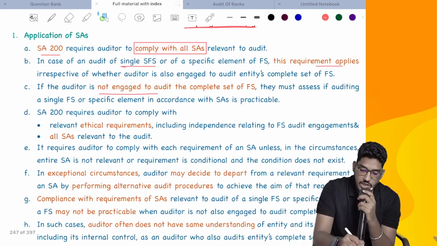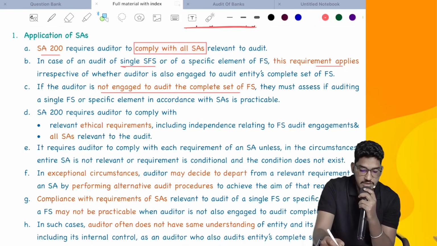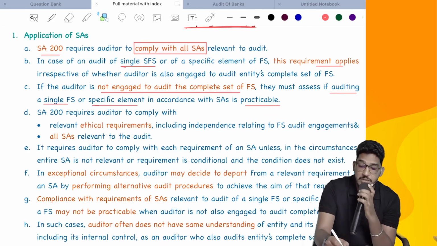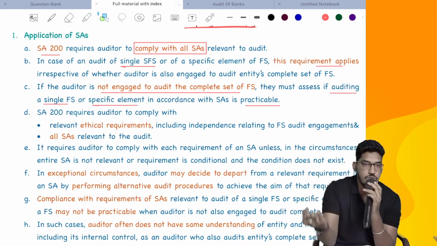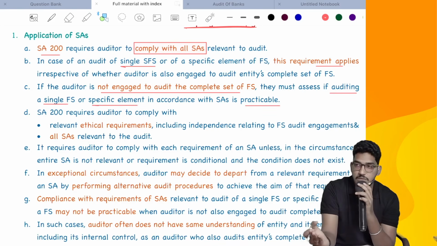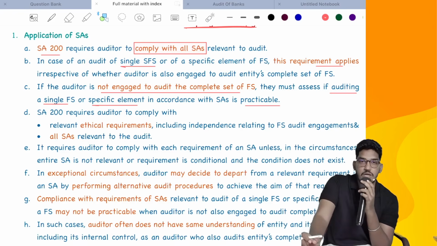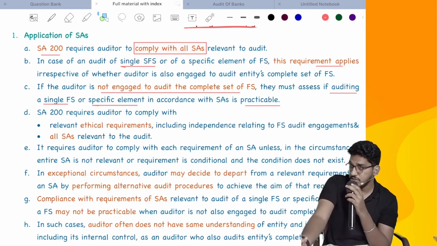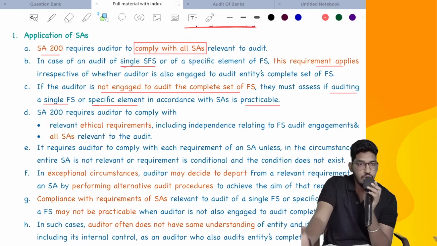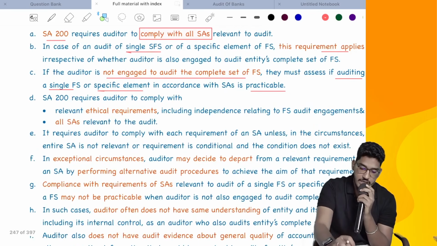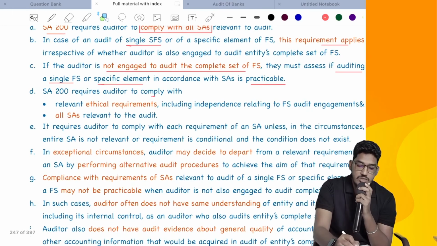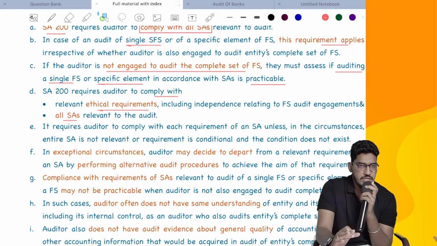If the auditor is not engaged to audit the complete set of financial statements, they must assess if auditing a single financial statement or specific element is practicable. I told you, no. So in some cases, you might not be the person who has conducted audit of complete financial statements. If they are asking you to conduct audit of only one single financial statement or specific element, is it practicable or not? Check it well in advance. Next, SA600 requires the auditor to comply with all ethical requirements and all SAs. This we have already seen, right?